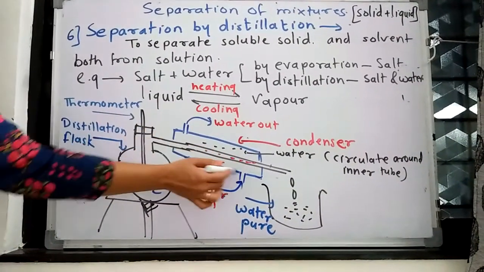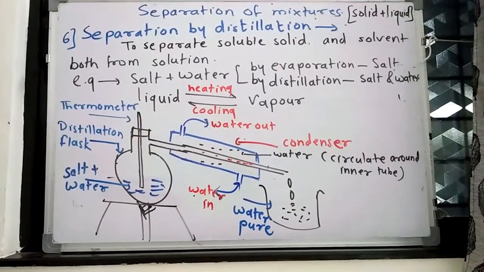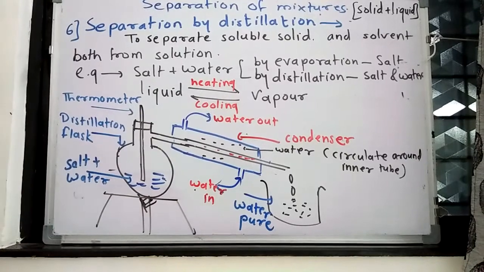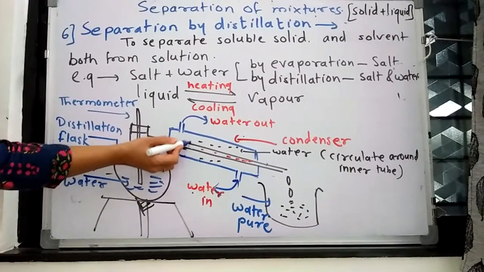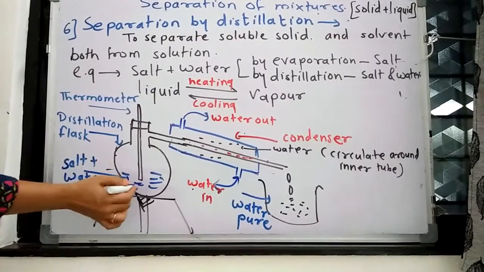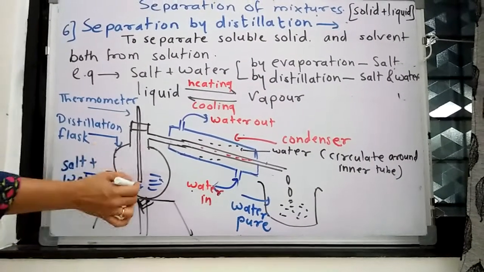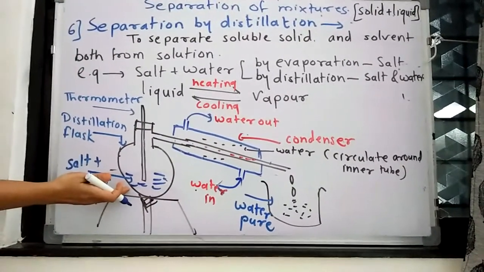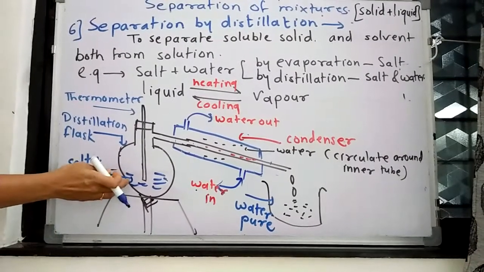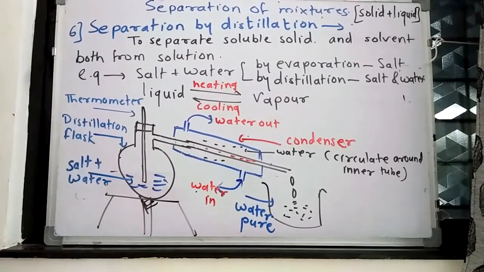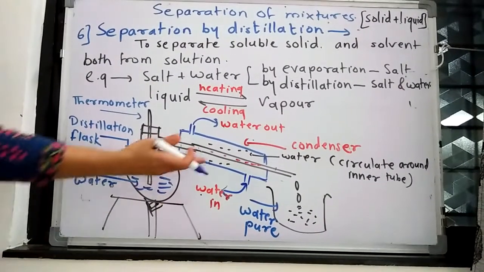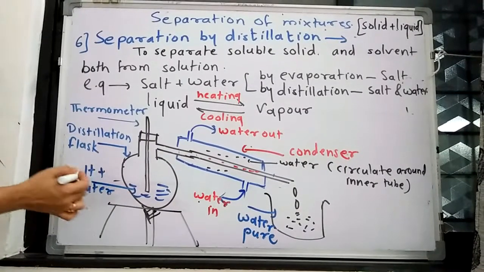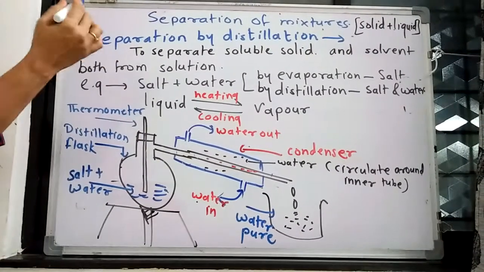So this bigger glass tube is called the condenser, and here we have one more glass tube with smaller diameter. It is called the inner glass tube. So water cannot enter from the inner glass tube to the outer glass tube. So when we heat the mixture of salt and water, only water will evaporate, and that water we can collect here and salt remains here. Means we obtain both: salt present in the distillation flask, and water in this vessel or beaker.